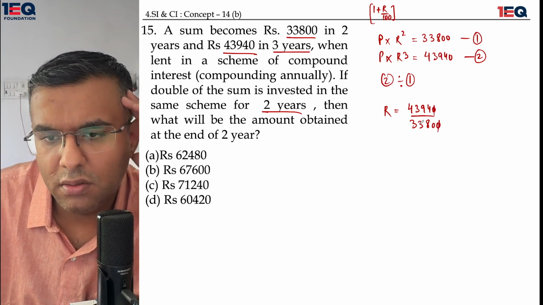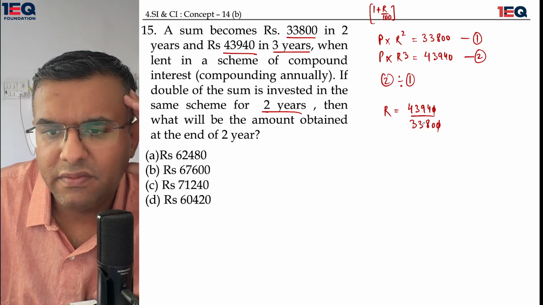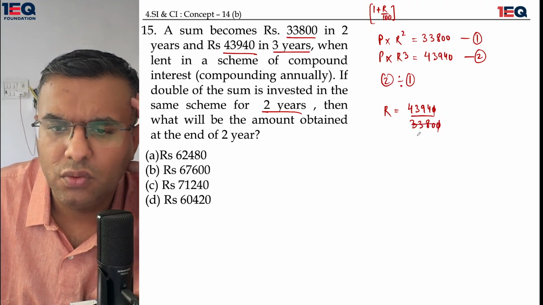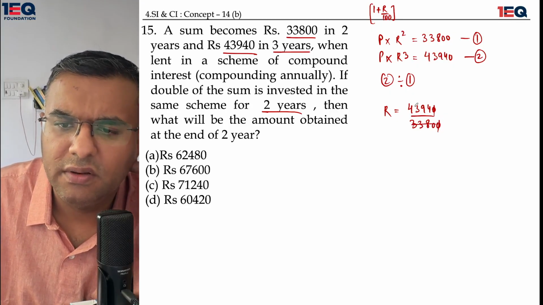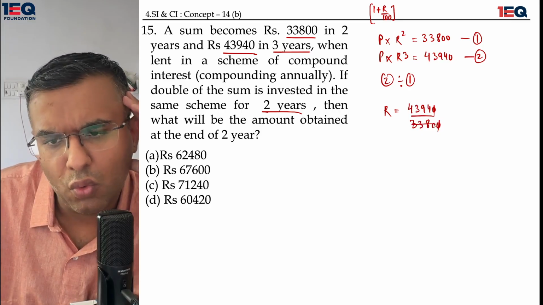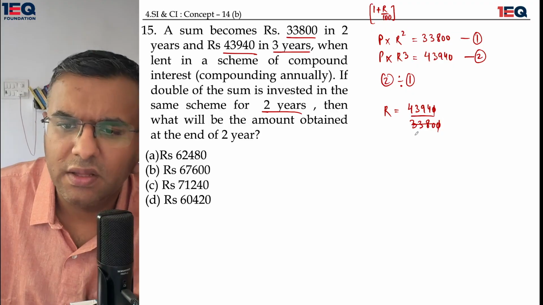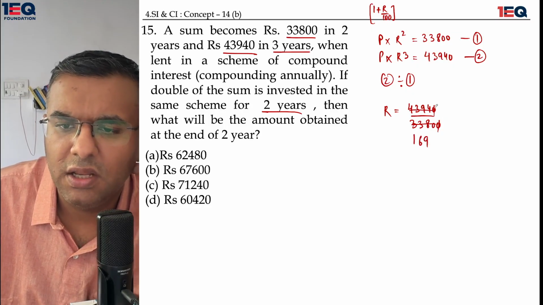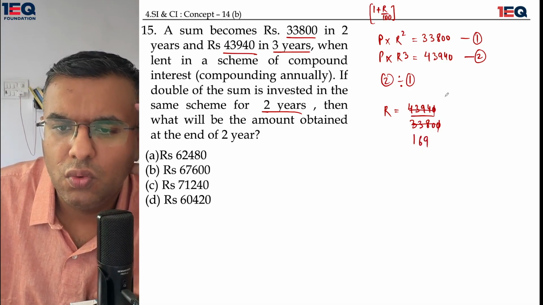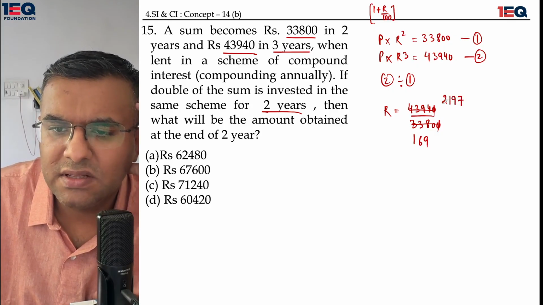Then, shall I start with 2? I think we should go with 2. Or how about 13? 13 threes are 39. No, 2 is good, I think. Okay, 2 ones are 2, 2 sixes are 12, and 2 nines are 18. Then 2 twos are 4, 2 ones are 2, 2 nines are 18, 2 sevens are 14. 2197 is the cube of 13.